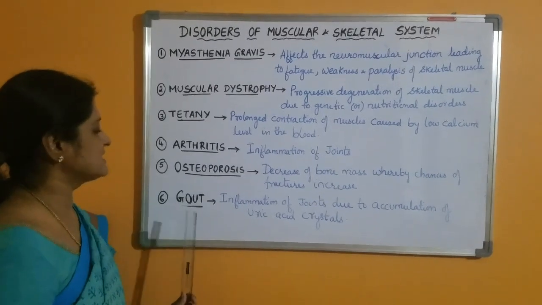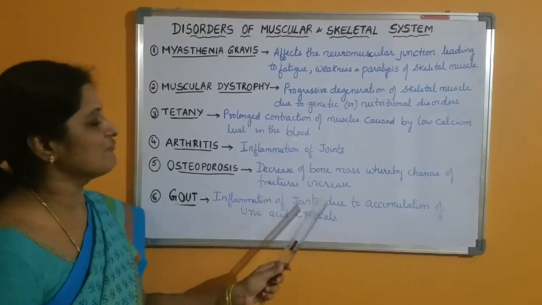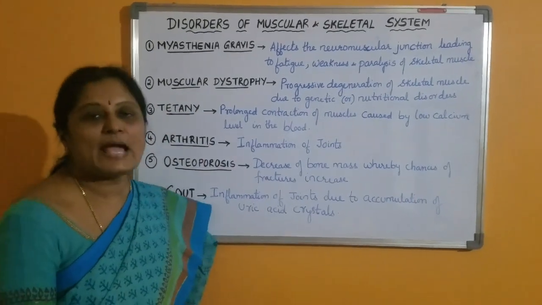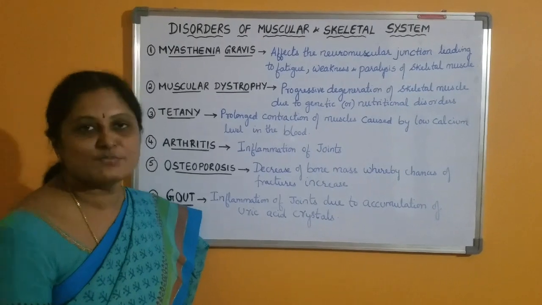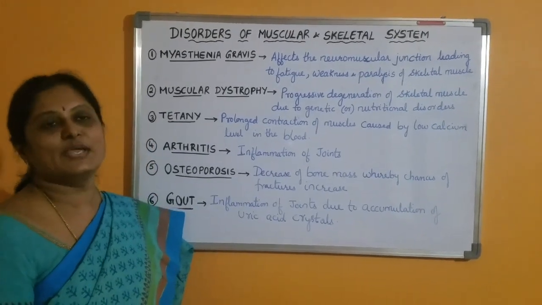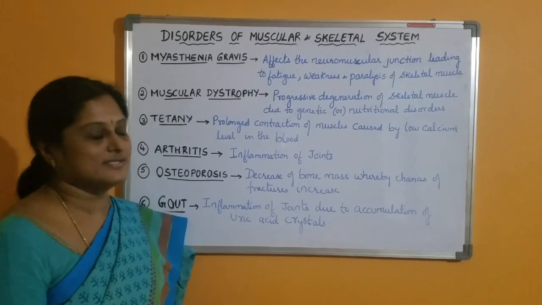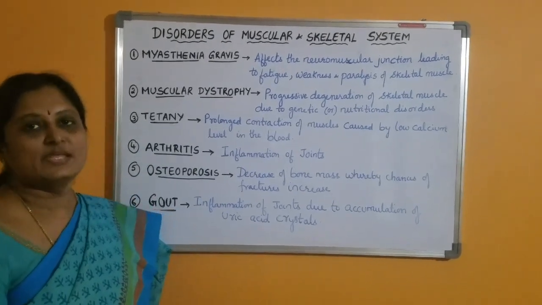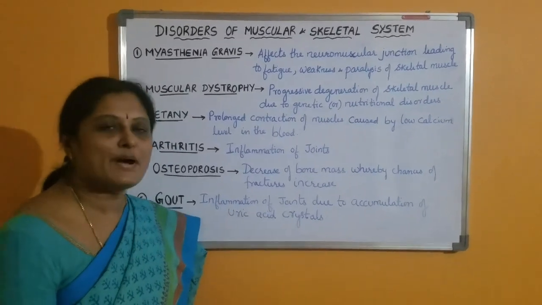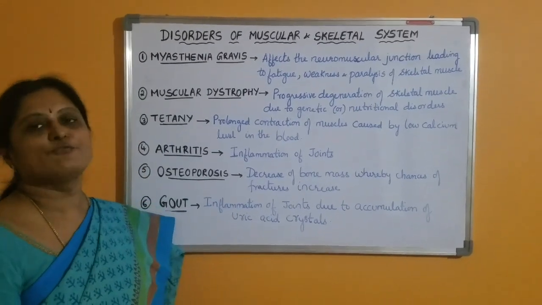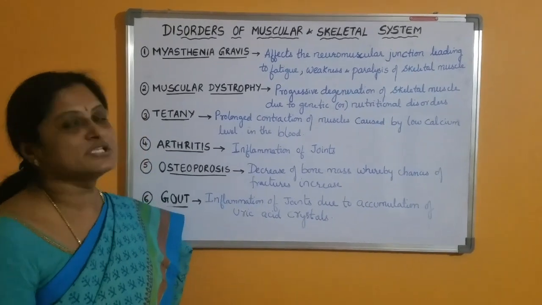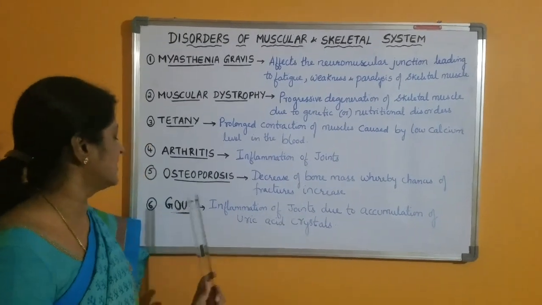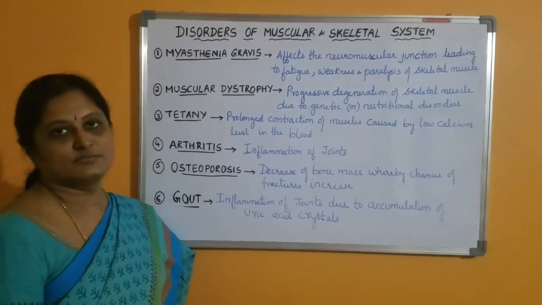And the last one is gout, which is the inflammation of the joints due to accumulation of uric acid crystals. Uric acid is produced during the metabolism of nucleic acids, and this uric acid is excreted by the kidneys. If the uric acid increases in the blood, this increased level of uric acid combines with sodium and forms sodium urate crystals, which accumulate in the joints and result in the inflammation of the joints, which is called gout.